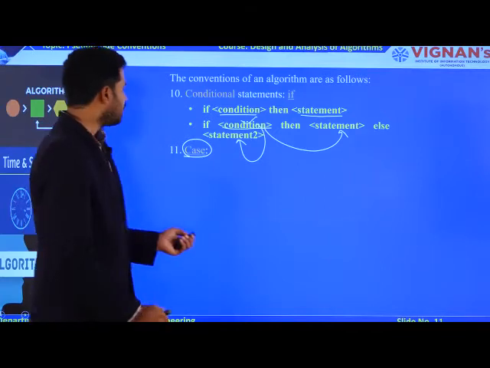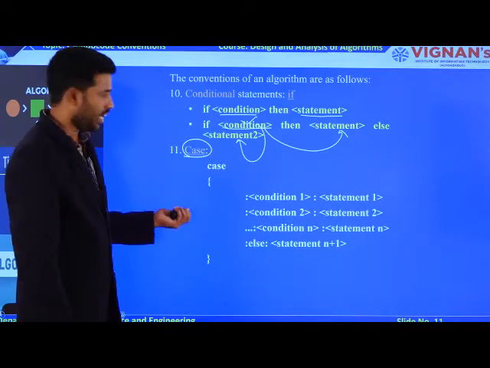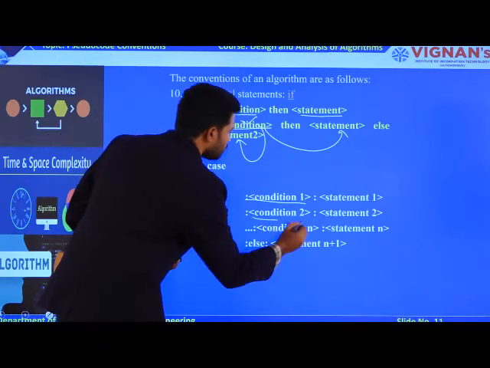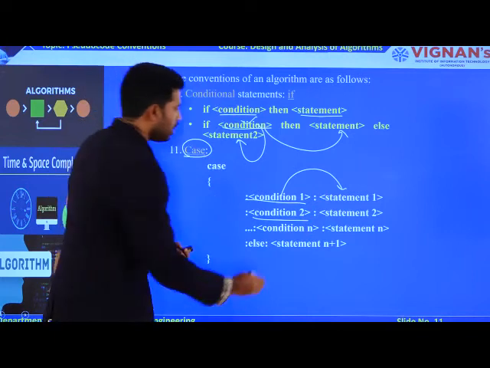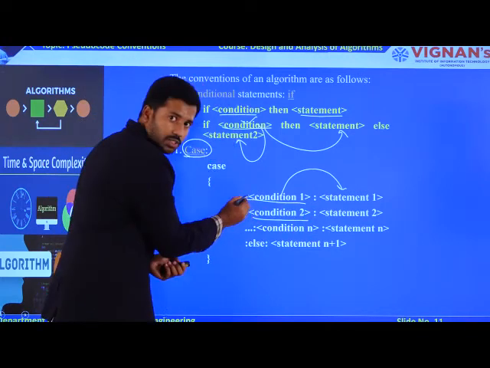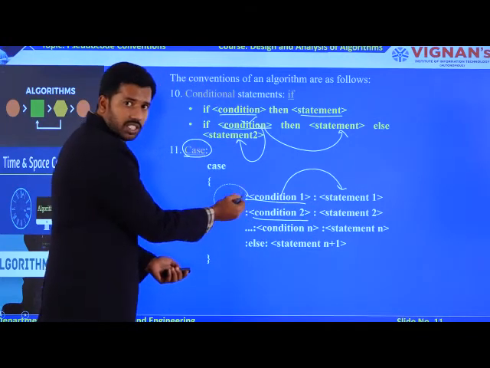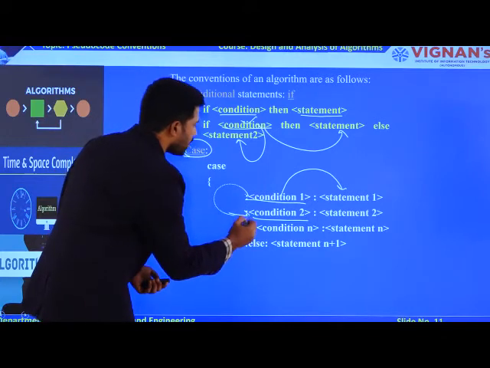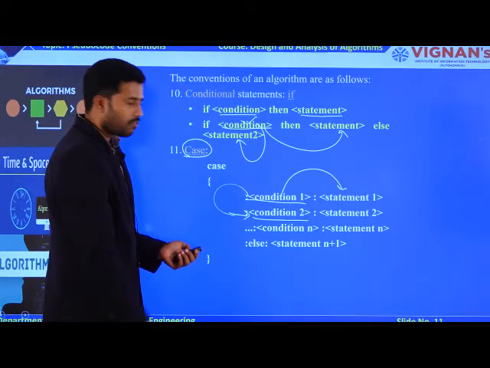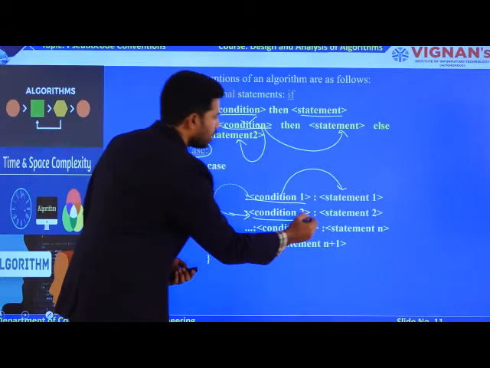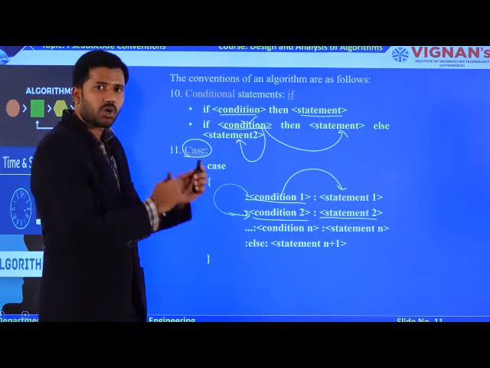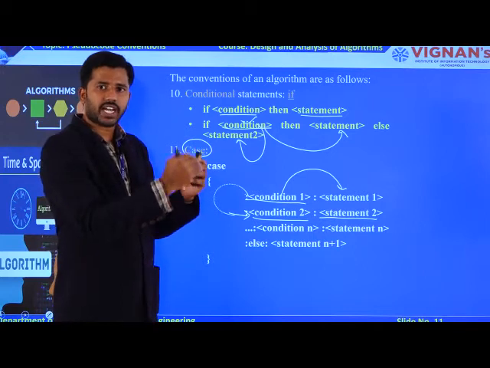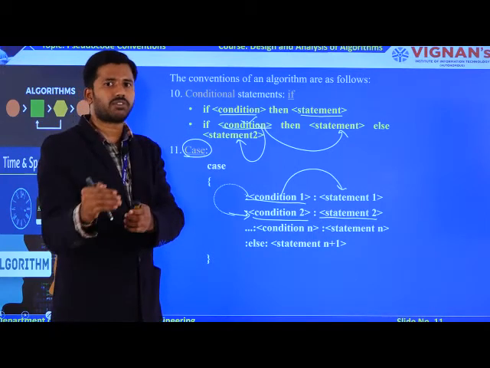Likewise, in algorithms also you are going to have a case with various conditions. If condition 1 is true, you are executing statement number 1. If condition 1 fails, then the control enters to check condition number 2. If condition number 2 is satisfied, then you are executing statement number 2. Likewise, the control will verify each and every condition to execute a particular number of statements.